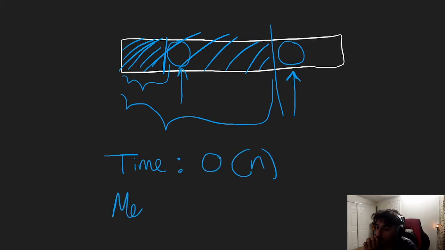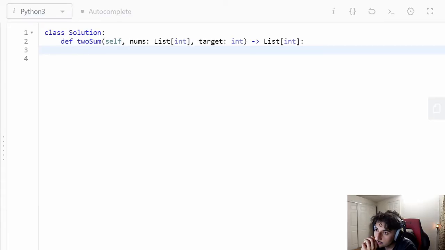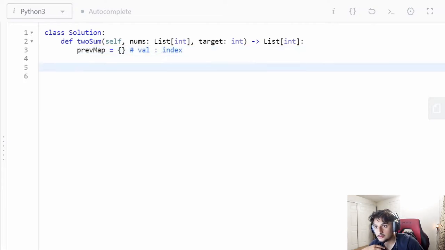We are using extra memory, right? That hash map isn't free, so the memory complexity is also going to be O of n because we could potentially add every value to the hash map. Right. So now let's code the solution. So remember, we need a hash map, right? I'm going to call this previous map because it's basically every element that comes before the current element. Every previous element is going to be stored in this map. We're going to be mapping the value to the index of that value. So now let's iterate through every value in this array. We need the index as well as the actual number. So let's do it like this in Python.